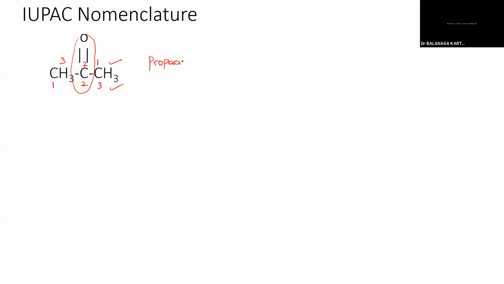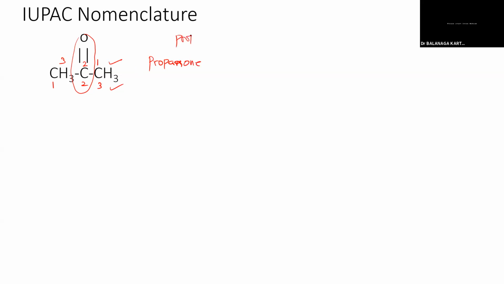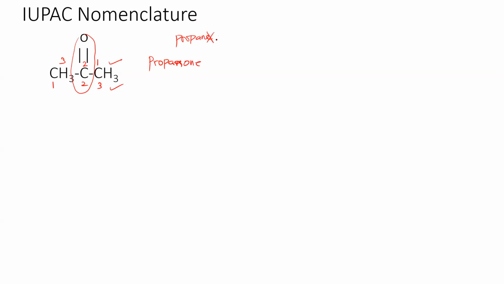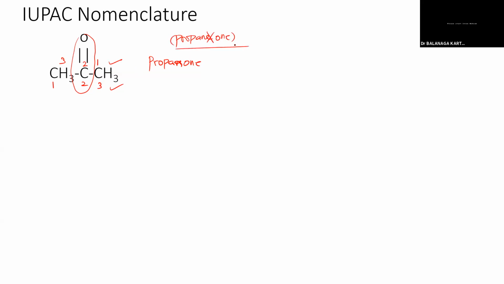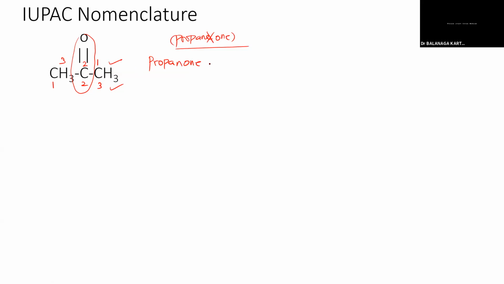Propanone. So just propane: you have to remove the E and add one, alkanone. That's propanone. Is that clear? Propanone, or simply we can say propan-2-one. That will be the exact nomenclature. So 1, 2, 3, the second position has the one, so I have to write propan-2-one.